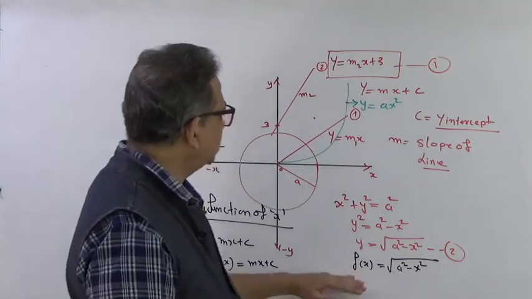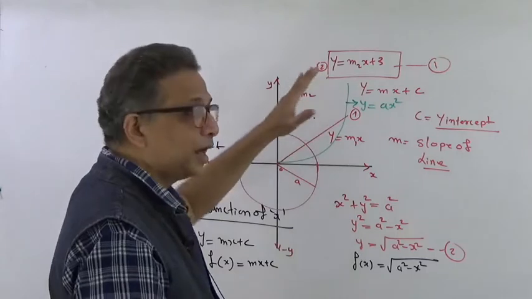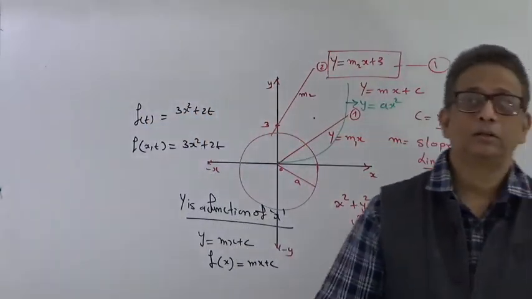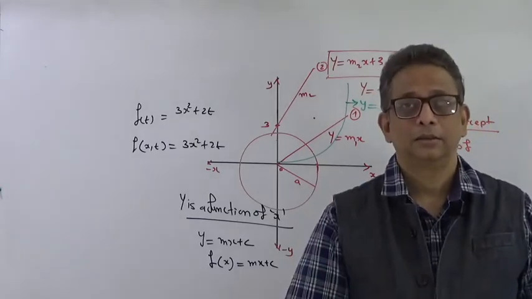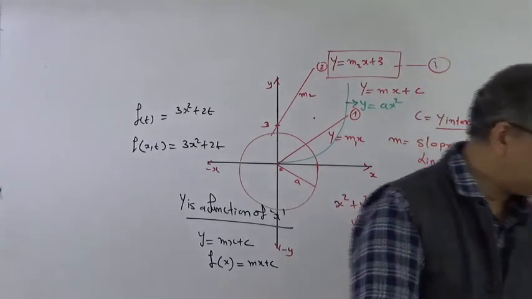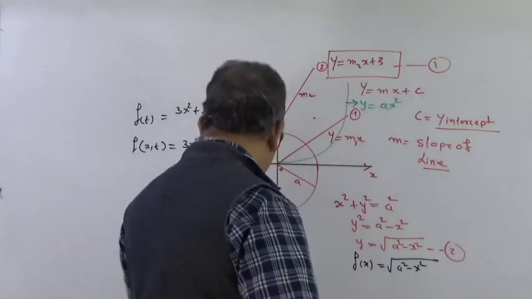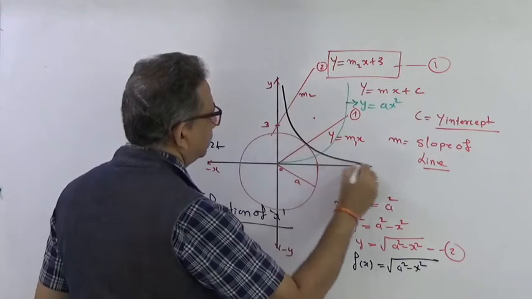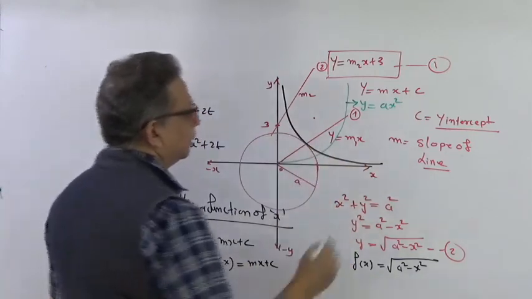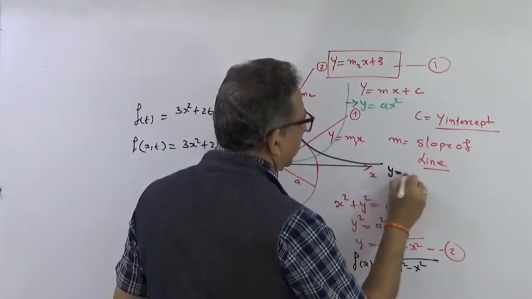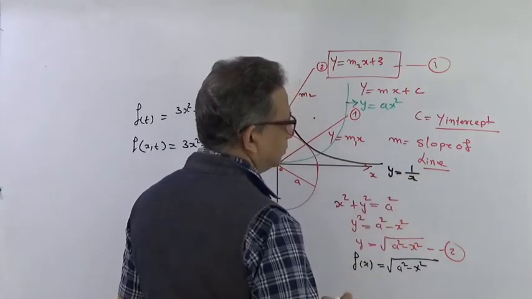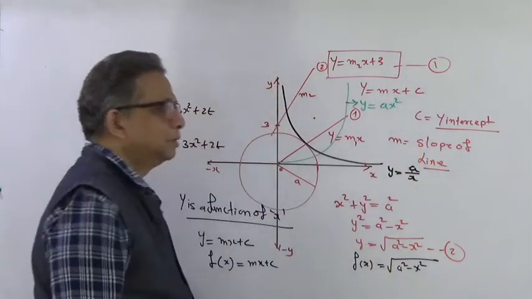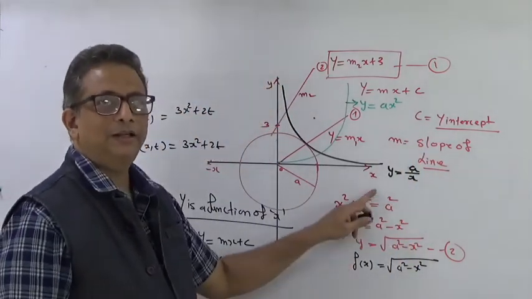So here, as you see, these are the different graphs that we have been exposed to: a line, a dot, a parabola, a circle, and there is also one more graph which is going to be a hyperbola. A hyperbola is something of this type. This graph is a hyperbola. What is the equation of a hyperbola? y equal to 1 upon x, or say y equal to a upon x, where a is some constant. This is the relation of a hyperbola.